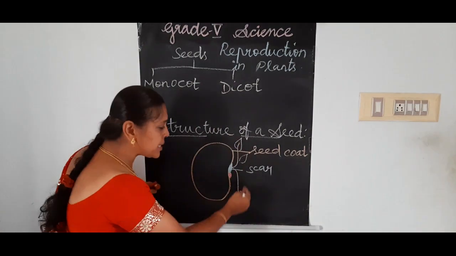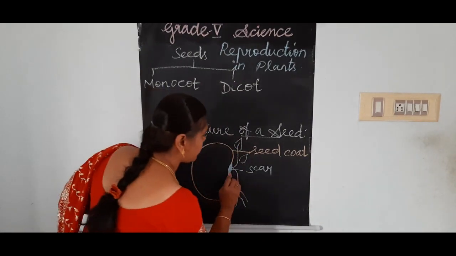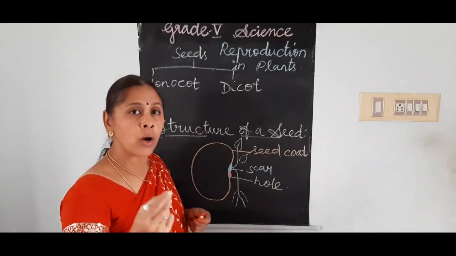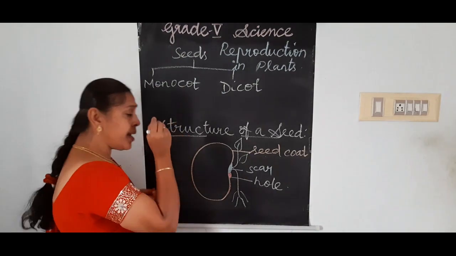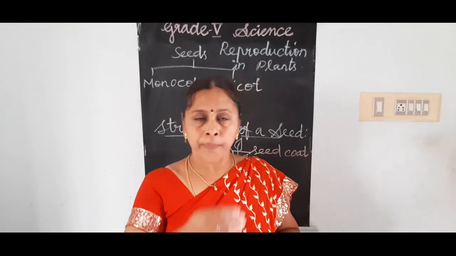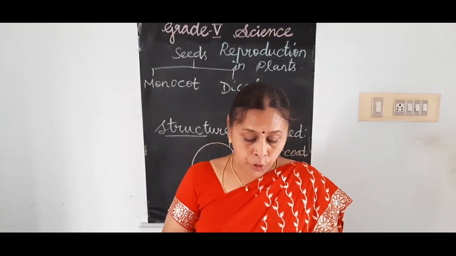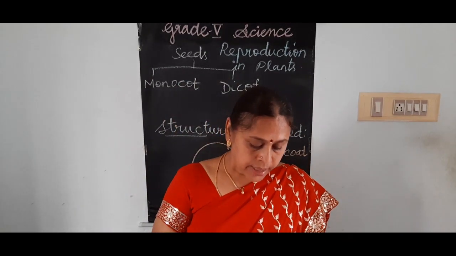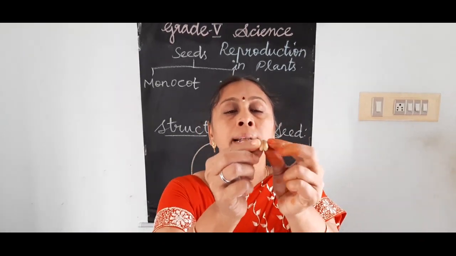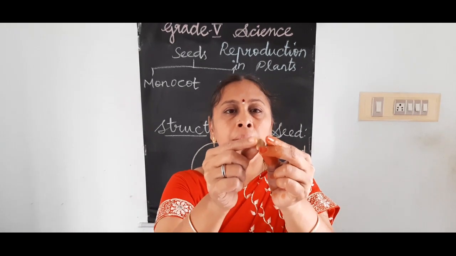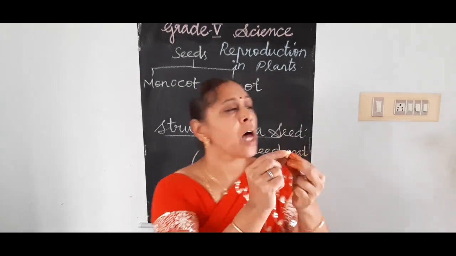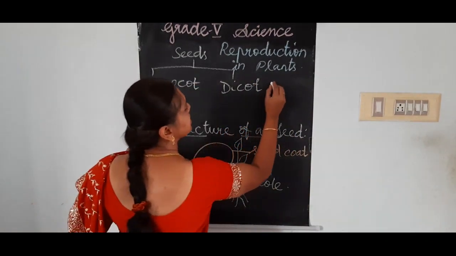And we saw the parts of the seed, that is the seed coat, scar, and the hole, is it not? In this, if you remove that seed coat, the outer protective layer, you can divide the single seed into two equal parts. Such seeds are called dicot seeds.